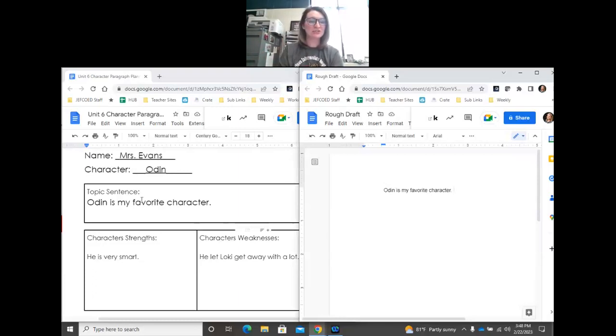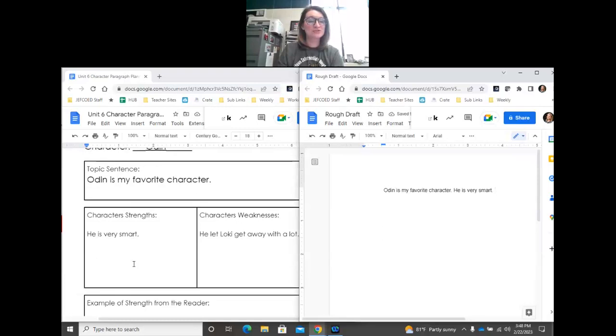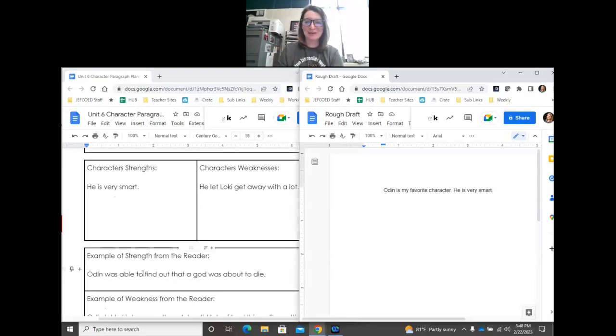Moving on down here to my character's strengths. Remember, your strengths refer to your character, who that person is on the inside, not just them being strong. So Odin is my favorite character. He is very smart. Then I'm going to drop down here, and I'm going to look for an example of his strength. So I wrote about how Odin was able to find out about one of the gods and that he was about to die. Remember the story with Balder? So I'm going to take that sentence and write it next. Odin was able to find out that a god was about to die.